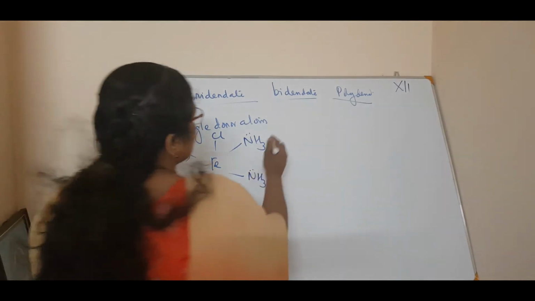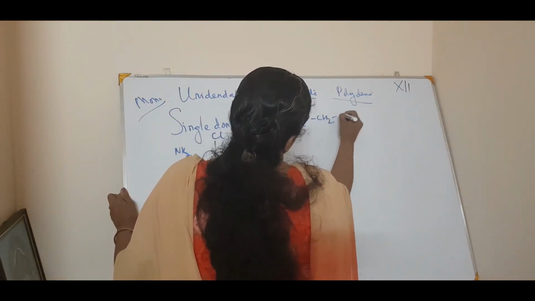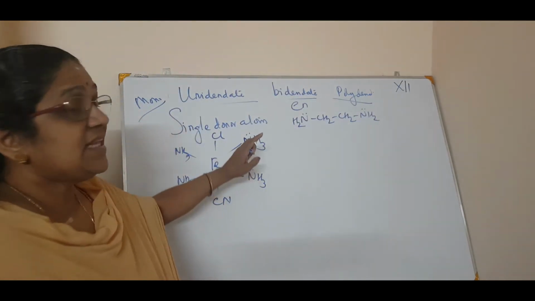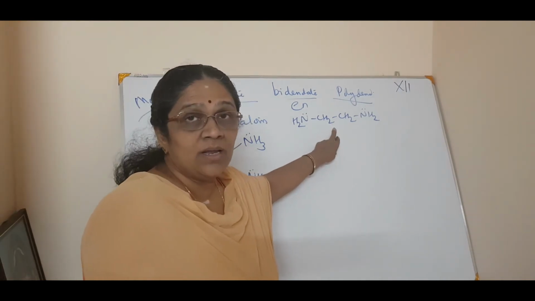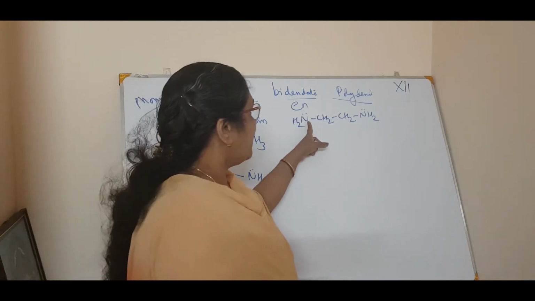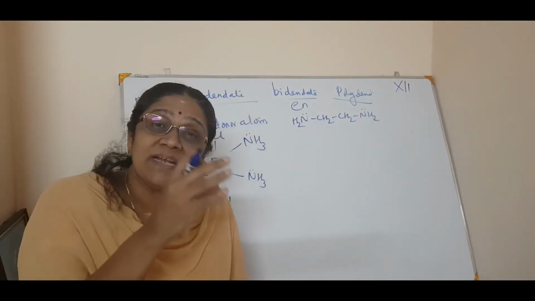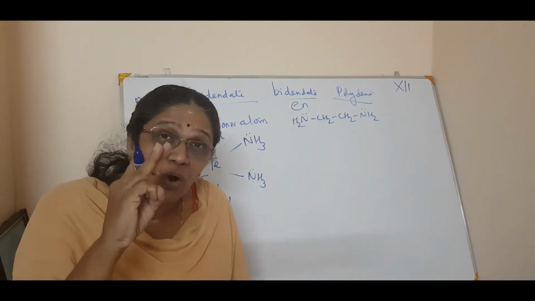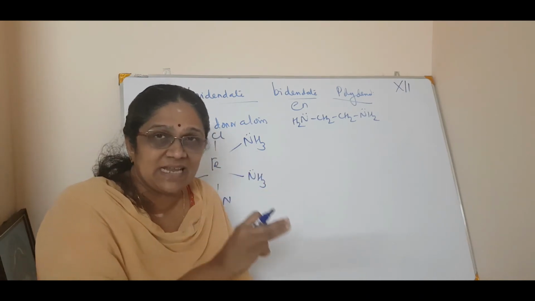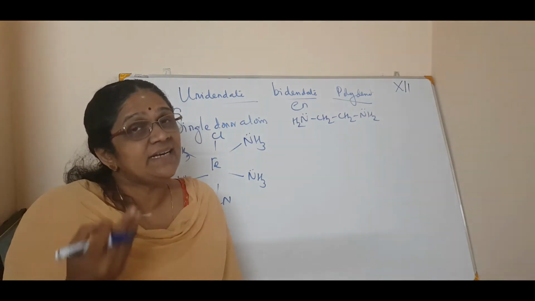For example, in ethylene diamine, that is en, NH2, CH2, CH2, NH2, in this single molecule there are 2 reaction sites where it can make bonds with the central metal atom. There are 2 donor atoms which can donate electrons and bind to the central metal atom. Then it is called a bidentate or didentate ligand.